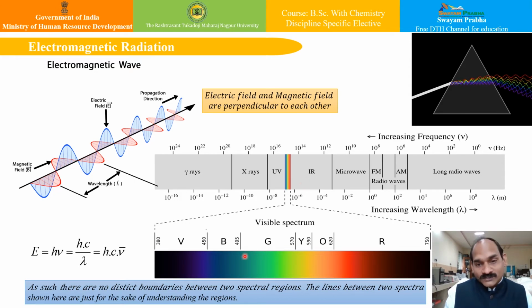Now, if you come to the visible range, as we have seen, our eyes detect visible light. Fireflies, light bulbs, and the stars all emit visible light. When a beam of light passes through a prism, it splits into a spectrum. You can see this beautiful spectrum animation presented over here. Apart from that, in the ultraviolet region with further higher energy, ultraviolet radiation is emitted by the sun and is the reason why skin tans and burns.